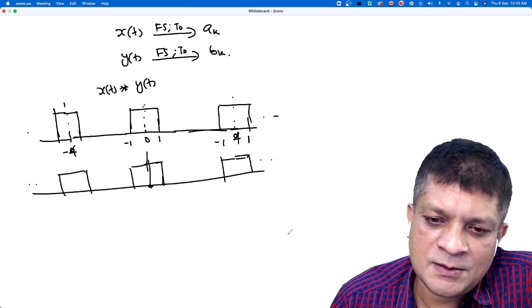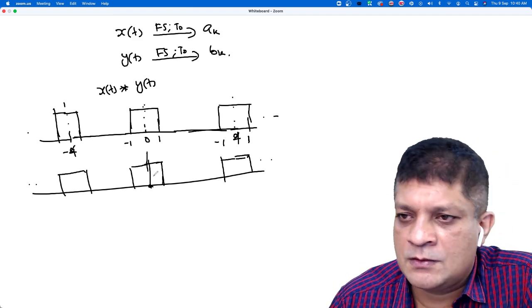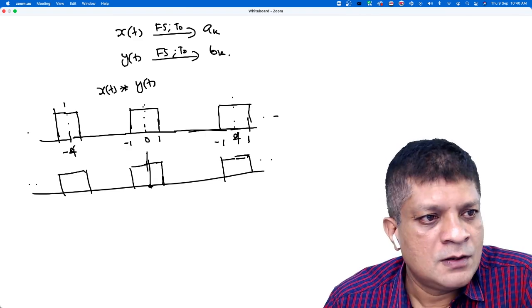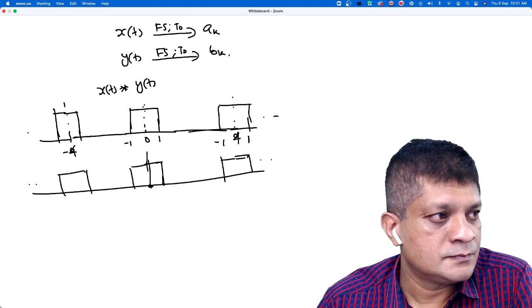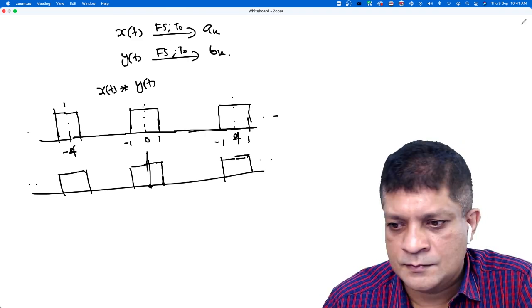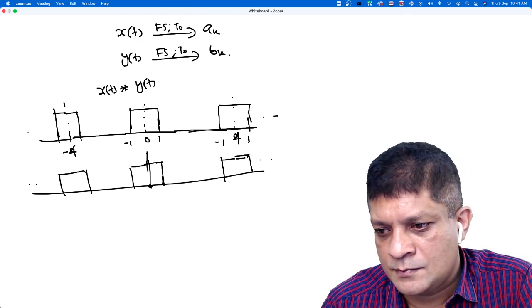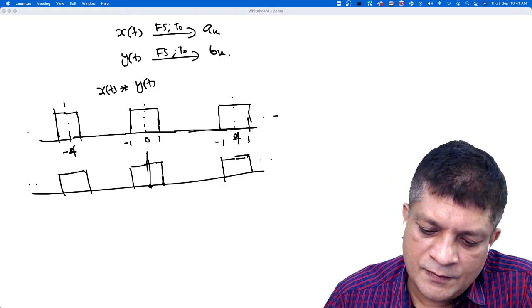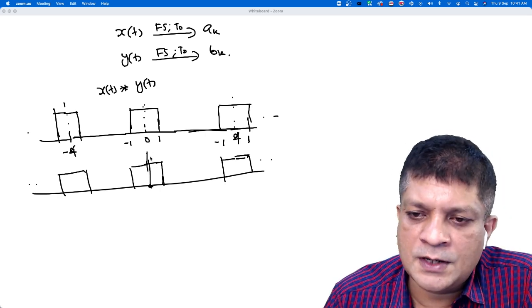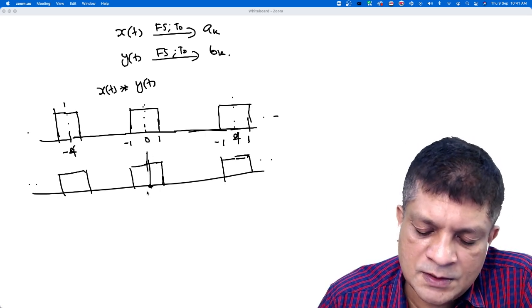You take this example, find the value. What is the value of that convolution at t equals 0?